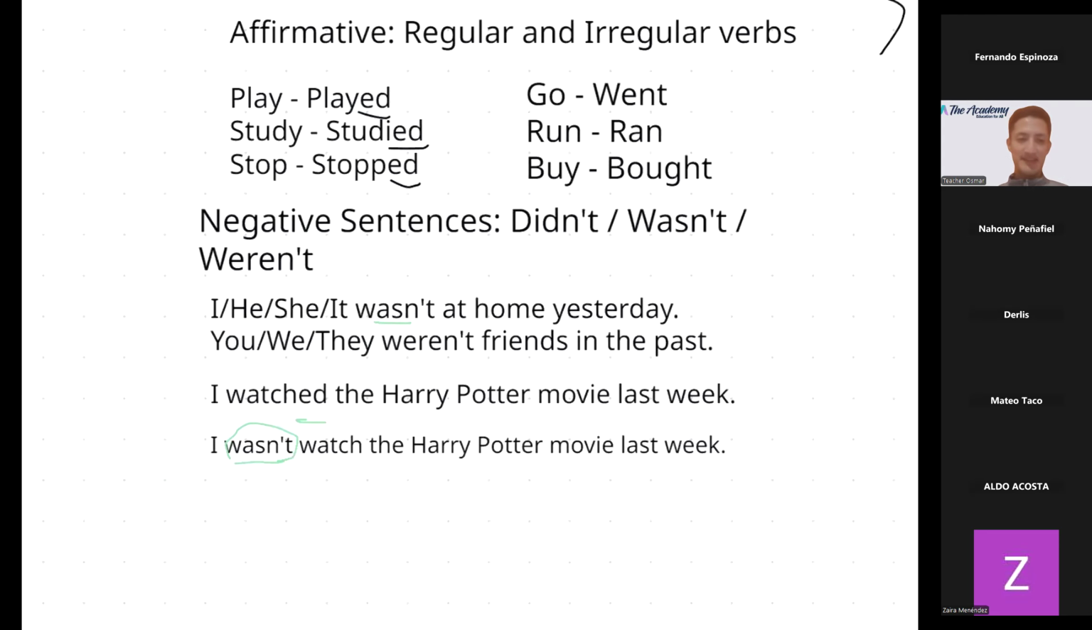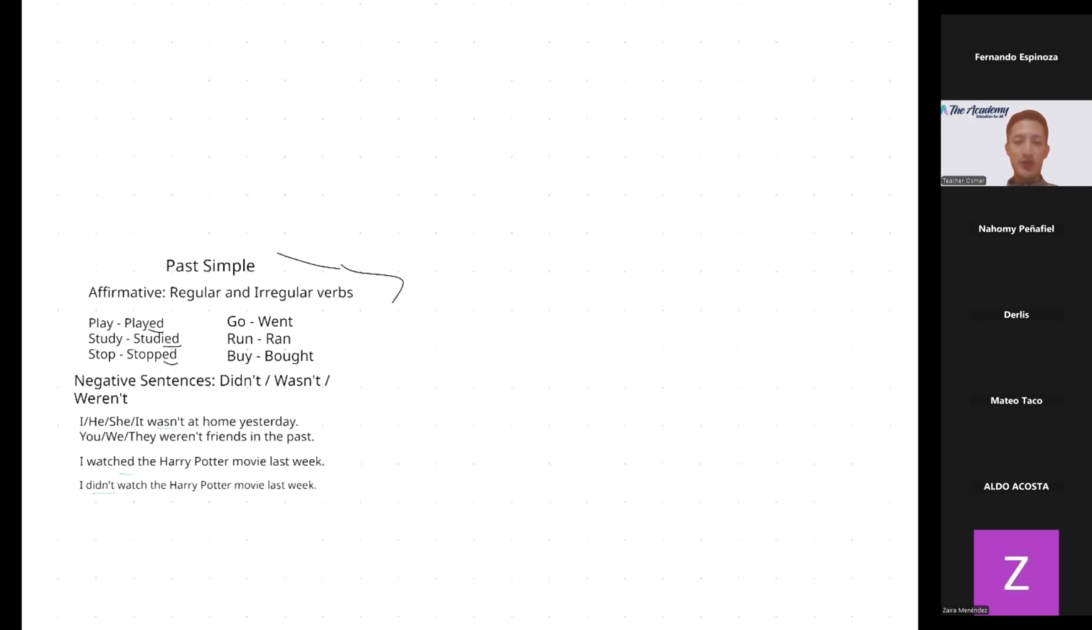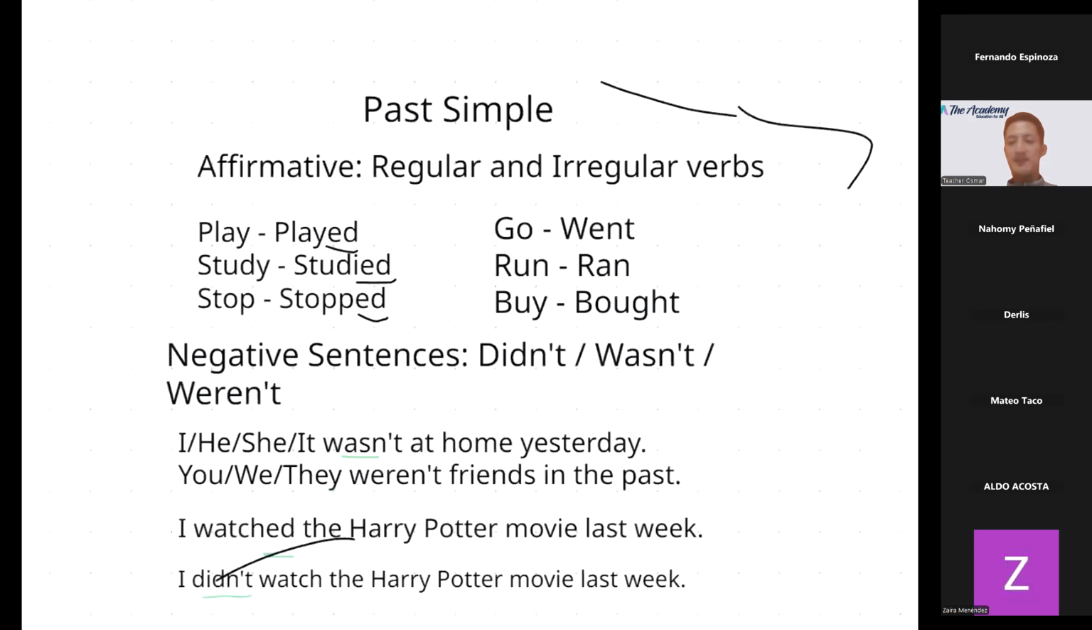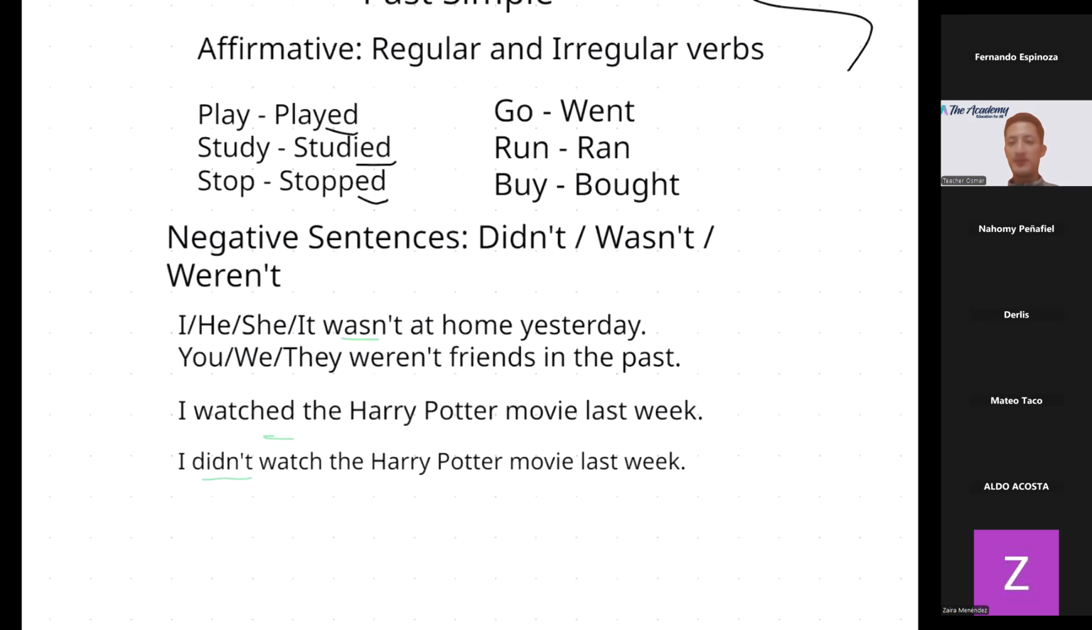Ok, thank you. Remember, wasn't, la traducción literal sería como estuve o fui, ¿no? Mientras que didn't, la traducción es no pasado, pero en pasado. I didn't watch the Harry Potter movie last week. Okay? Any other question, please? Have you got any other question? You tell me. Clarísimo, is it very, very clear or not so clear? You tell me.